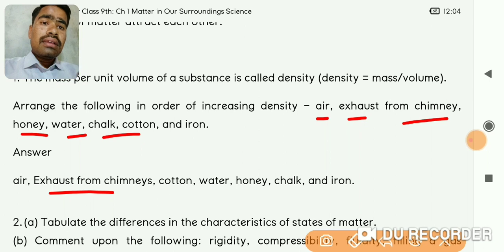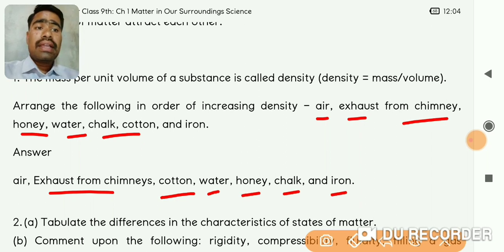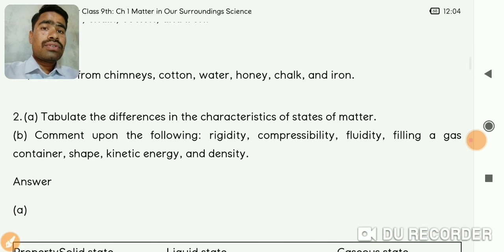But then next is cotton. Cotton has more density than exhaust from the chimney, then water, then honey, then chalk, and then iron. So if you see, iron is very, very dense. Out of all these things, iron is the densest substance. So this is the first question on page number 6.